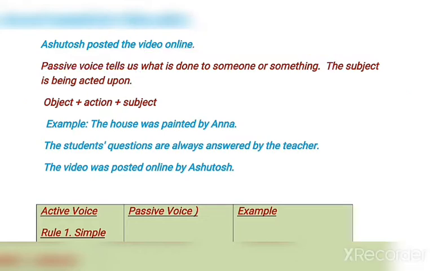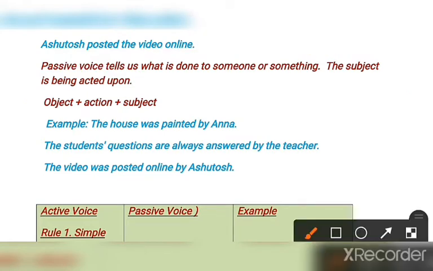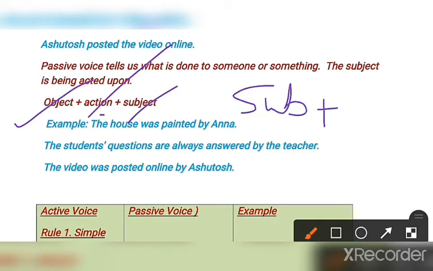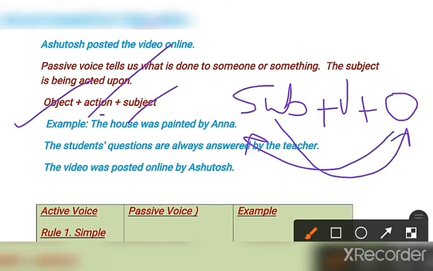So here the structure is just the opposite of active voice, no? First of all we keep the object, then the action, and then the subject. What was the last structure? Subject, verb, and then object. But what we will do here is keep the object in the place of the subject and the subject in the place of the object, and the verb will be the same.